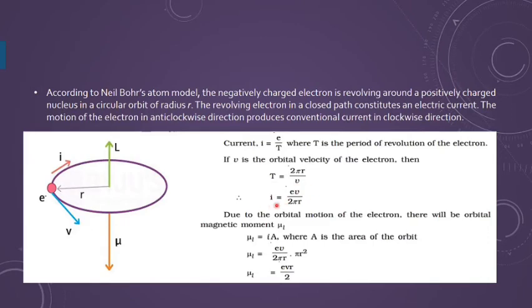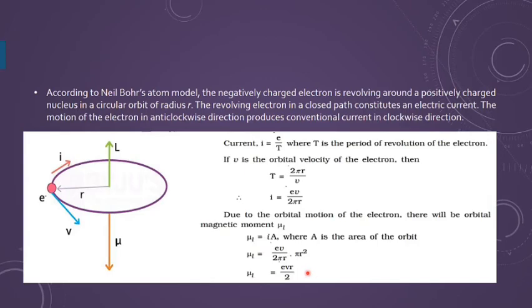So from here you can get the value of I. If you put the value of capital T, you are getting I equals e v upon 2 pi r. So if I put this value in the formula for the magnetic dipole moment, I am getting mu L equals I A, and A is the area. If I take r as the radius of this orbit, then the area is pi r square. So on calculating, you will get that mu L equals e v r by 2.